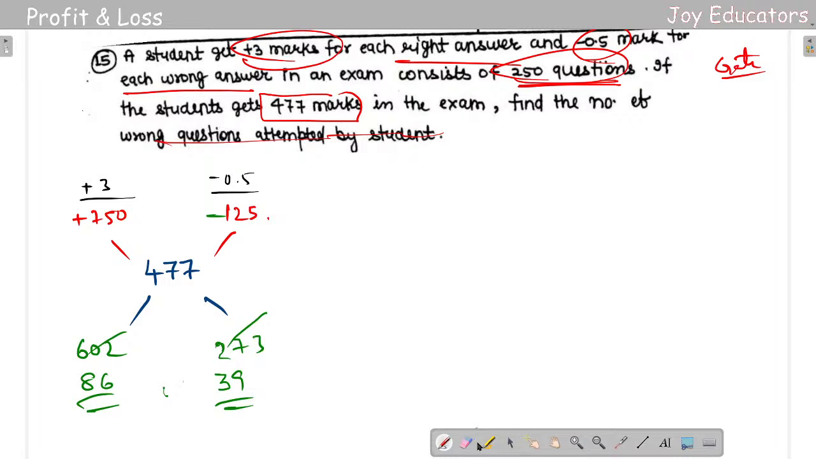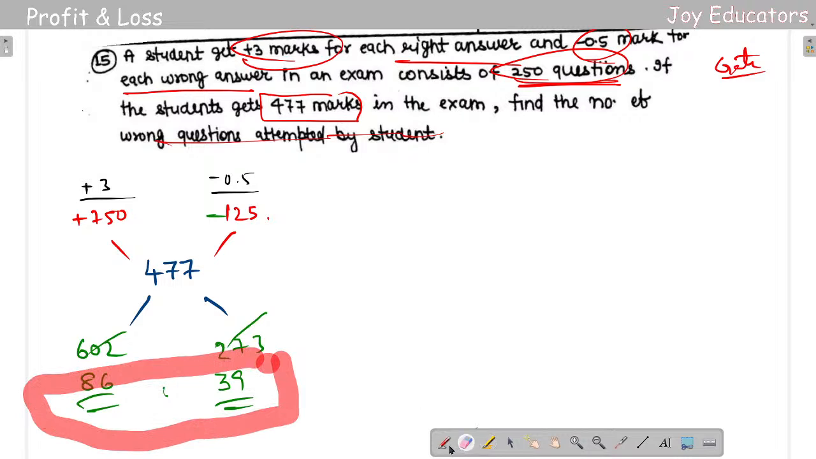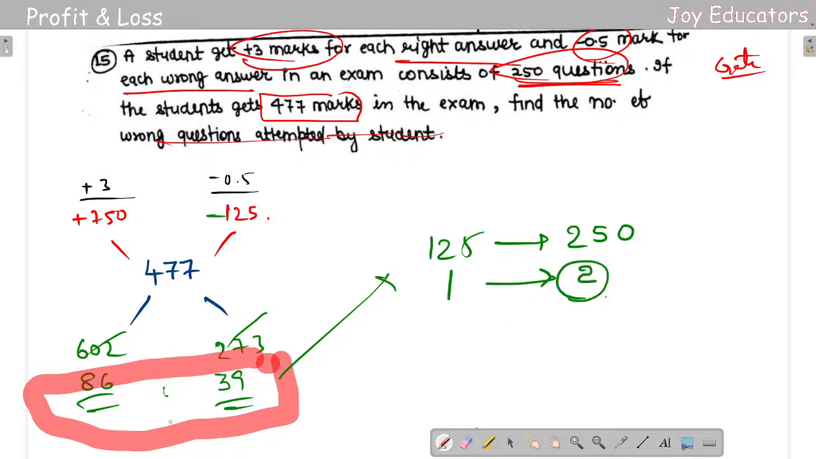With this, the question is not yet completed. What we are going to do, same old thing, add these two. Adding these two, 86 plus 39. If I take 6, 9, 15, 8, 30, 110, 110 plus 15, it's going to be 125. For 125 marks, how many questions? It is 250 questions. So for 125, it's 250 questions. For 1, how many questions? It is 2. So if I multiply with 2, I'll get the answer.